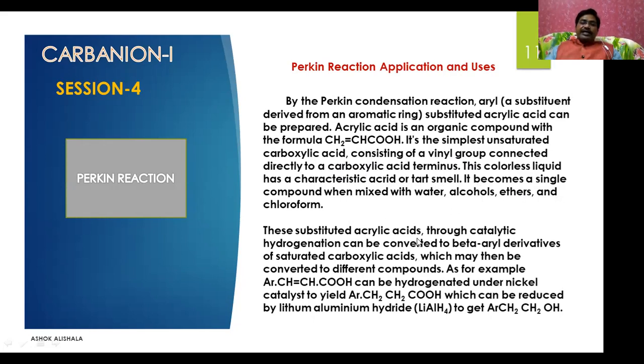These substituted acrylic acids can be converted through catalytic hydrogenation to beta-aryl derivatives of saturated carboxylic acids, which may then be converted to different compounds.